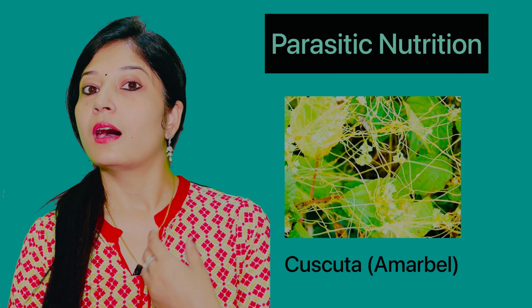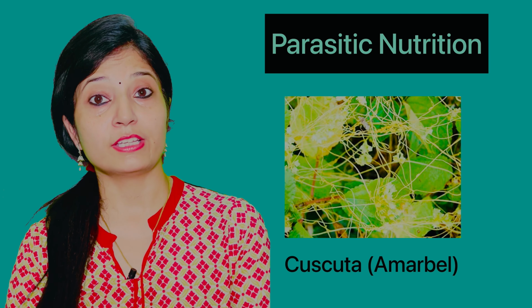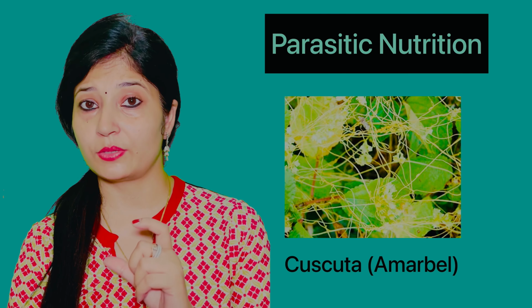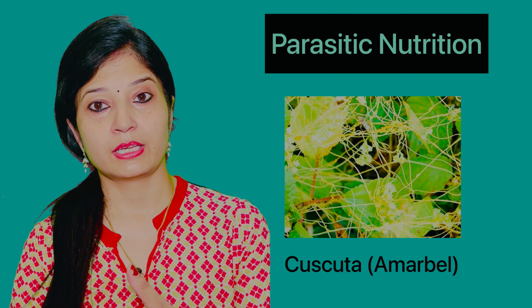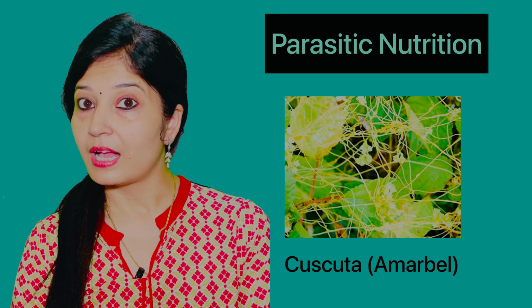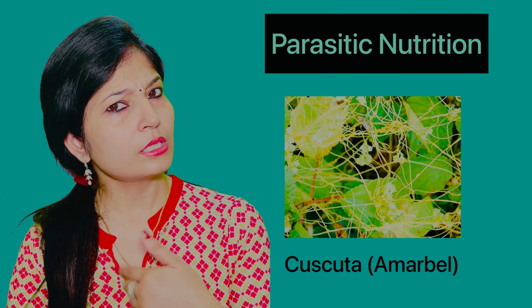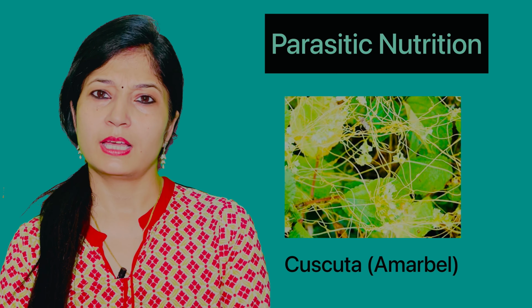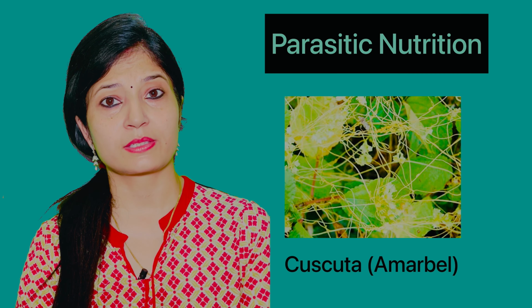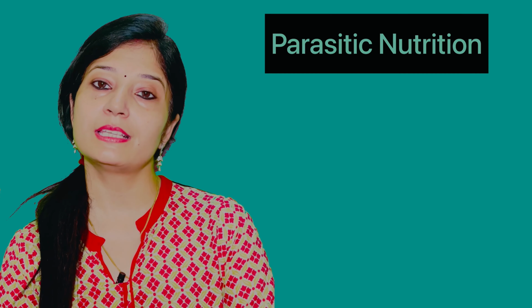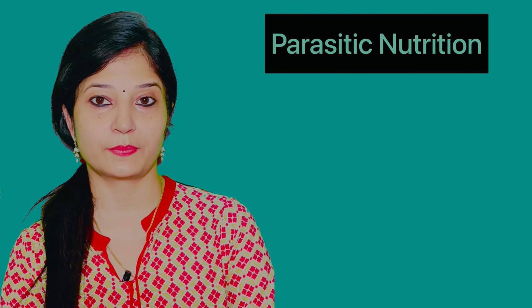So this type of nutrition, in which an organism like cuscuta wholly depends on another tree for its nutrition and nourishment, takes all the nutrients from the plant and leaves that poor plant dead of nutrients. This type of nutrition is known as parasitic nutrition.